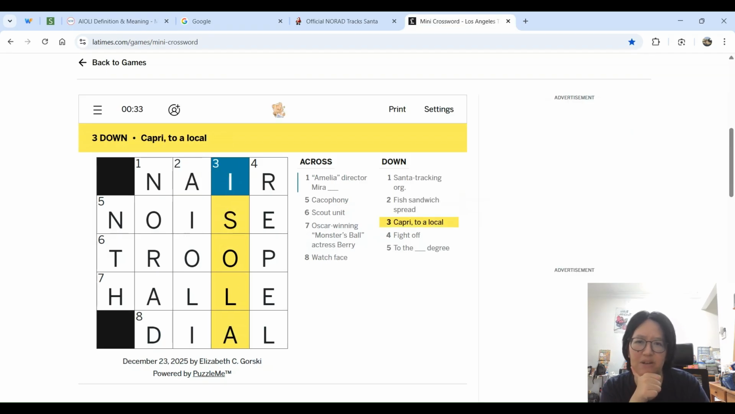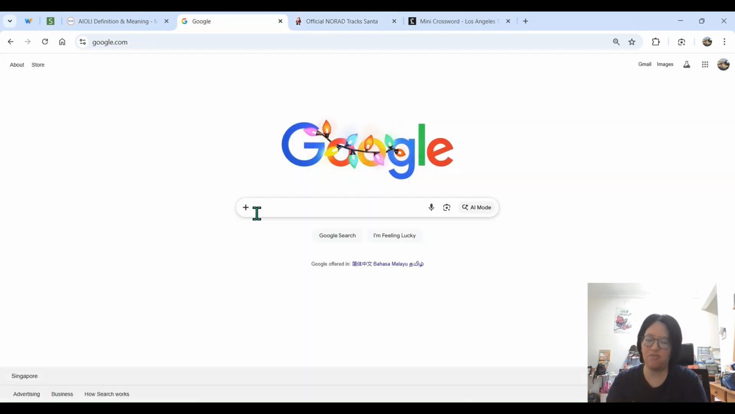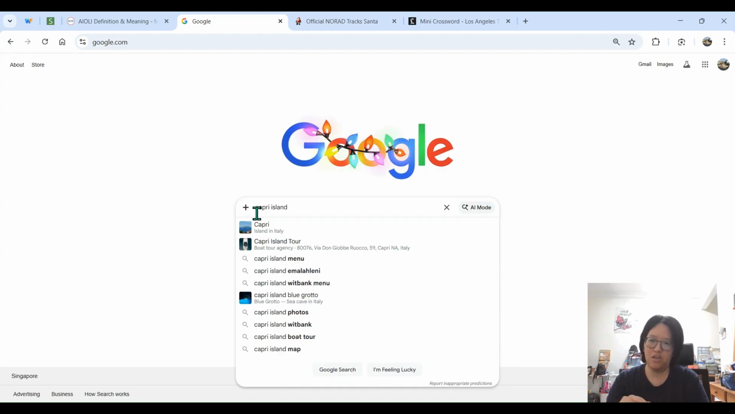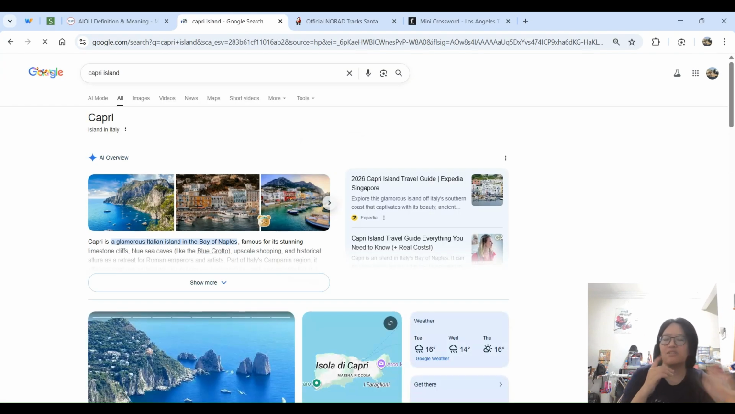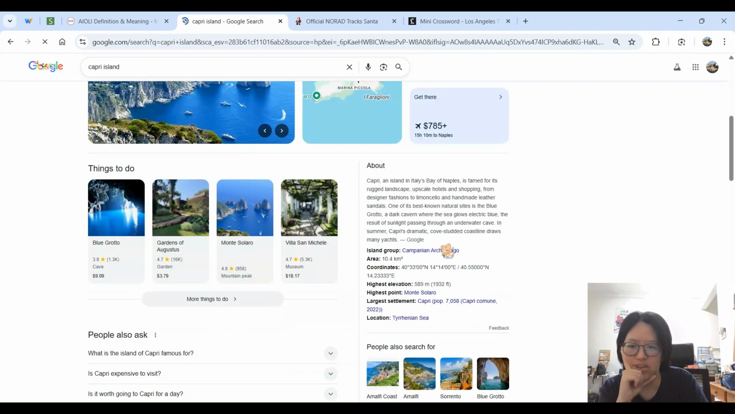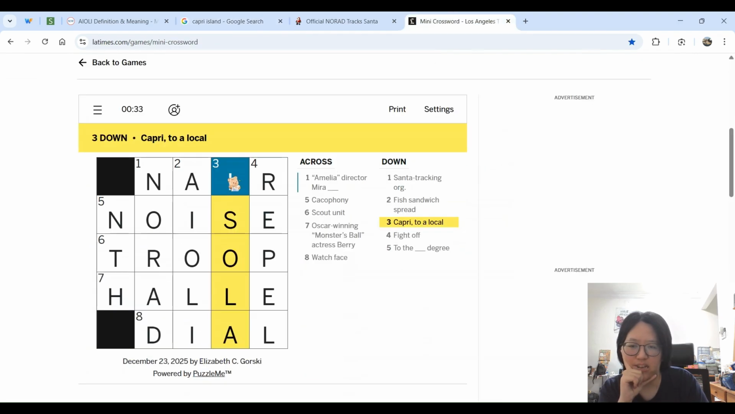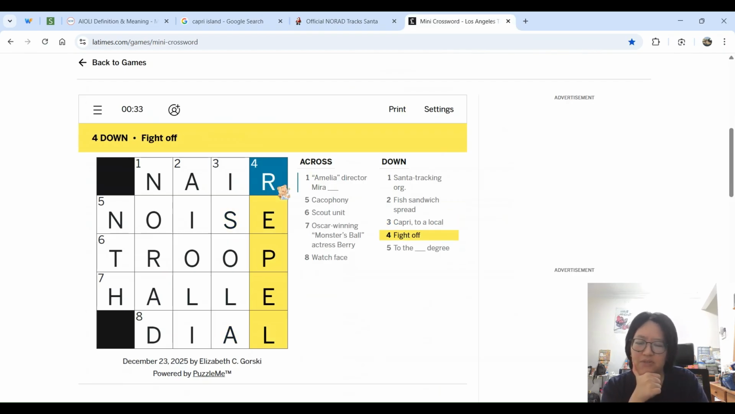Isola. Probably means island. But Capri, is that a French island or? Oh, Capri Island. Oh, it's an Italian island. Okay, that makes sense. So probably Isola is Italian for island, I guess so. Yeah, I didn't know my geography on that one. I was like, Capri, is that a Greek island or something? Four down, fight off, repel.